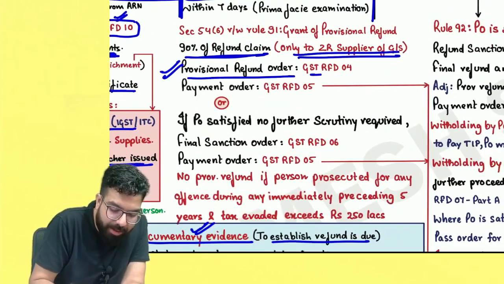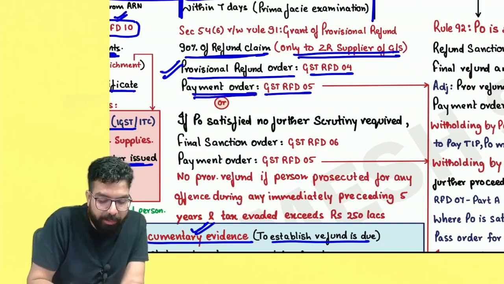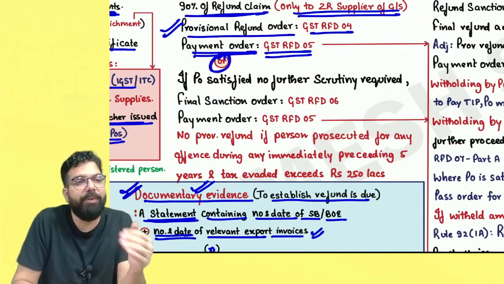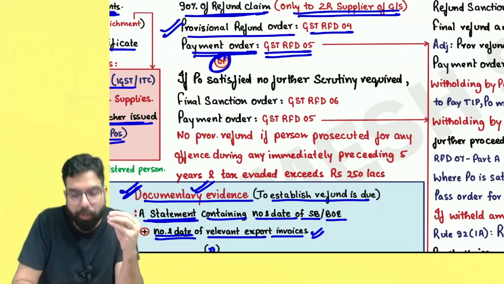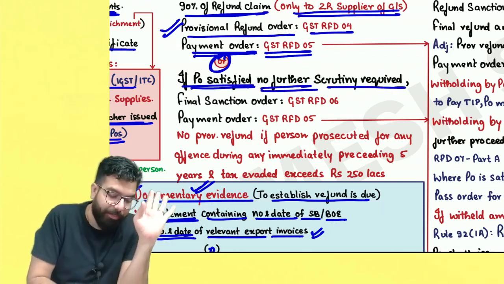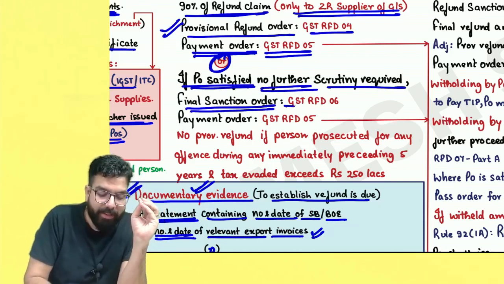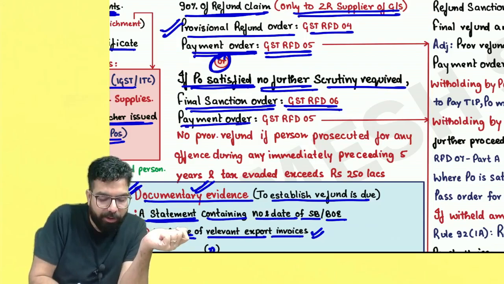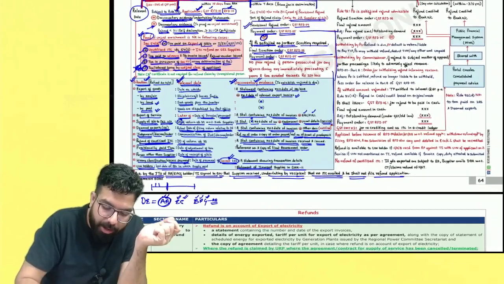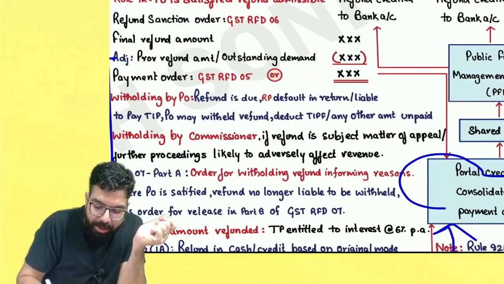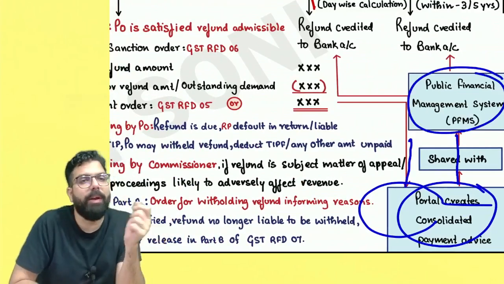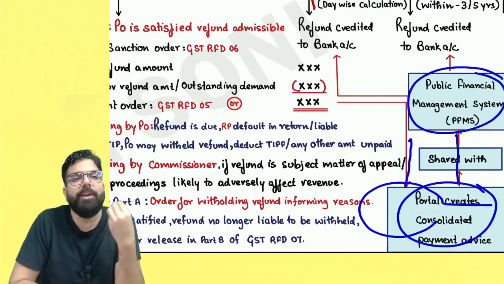A provisional refund order will be passed in GST RFD-04 and then the payment order will be issued in GST RFD-05. Sir, supposedly on the basis of preliminary examination only, the proper officer is satisfied that the complete refund should be given and that no further scrutiny is required, then in that scenario he can issue a final sanction order, which is GST RFD-06, and along with that a payment order will be issued, which is in GST RFD-05. Based on the payment orders, always one consolidated payment advice will be created, and on the basis of the consolidated payment advice, the PFMS website will share the money. Basically, they will put the money in your bank account.